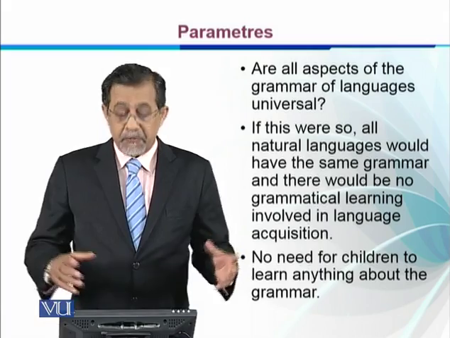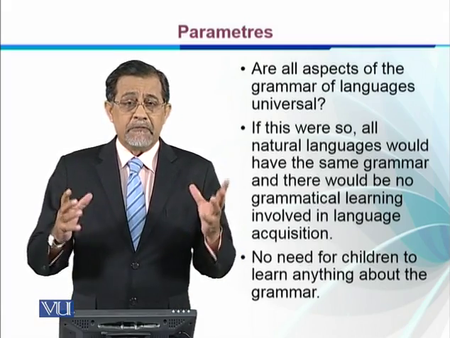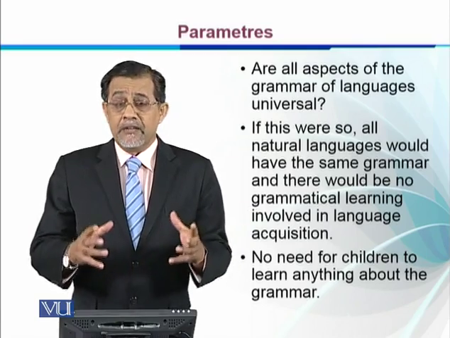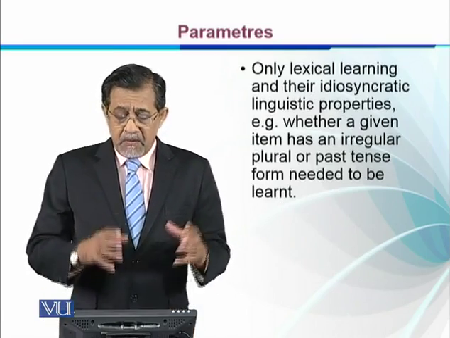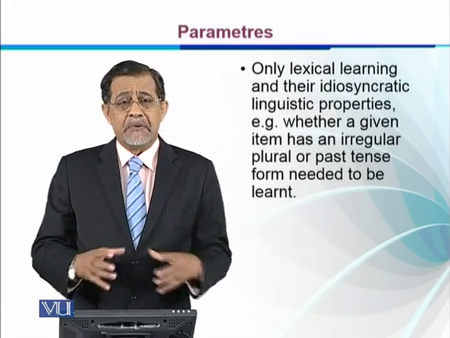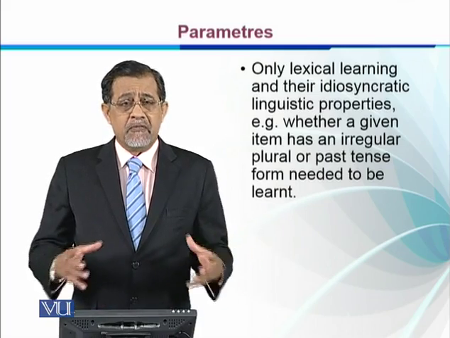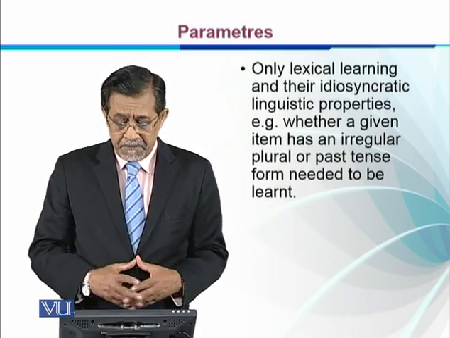There would be no need for children to learn anything about the grammar of their language because it was innate. Only lexical learning, some phrases, some words, vocabulary, collocations, etc. would have to be learned by children.